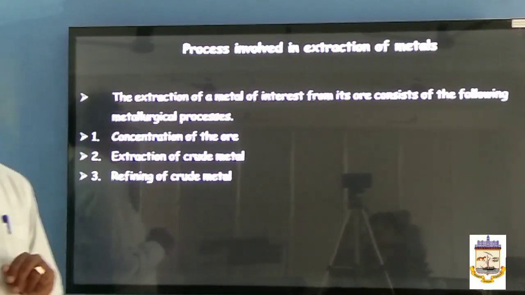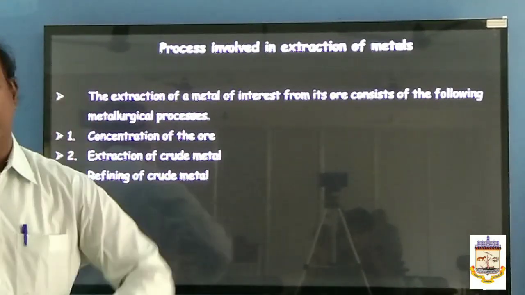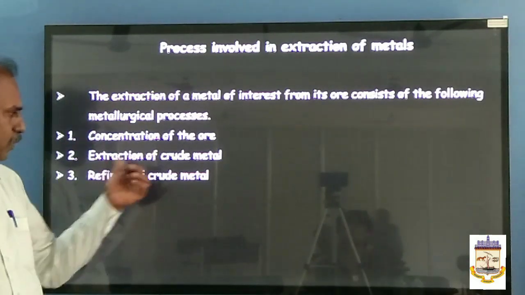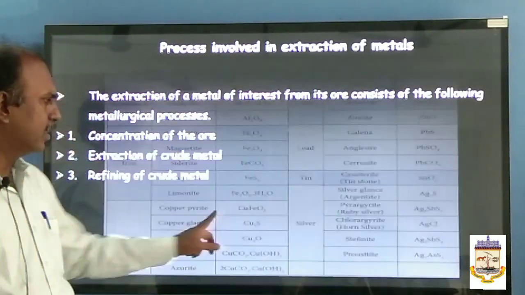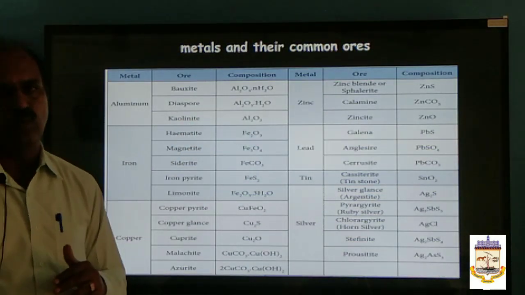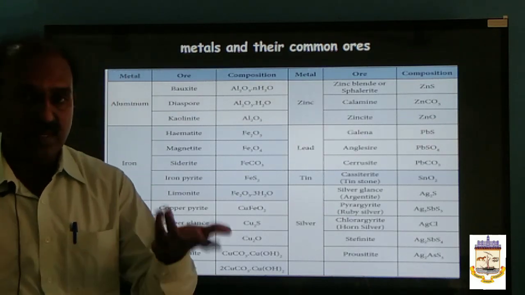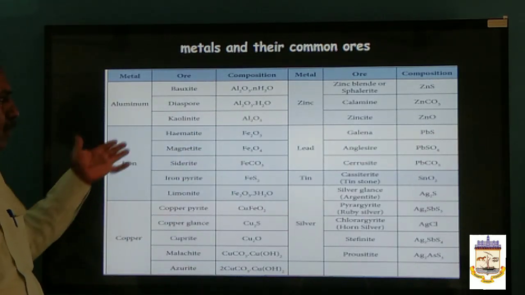This extraction of metals has three steps. One, concentration of mineral, a concentration of ore, and then extraction of crude metal and refining of the crude metal. Okay, generally if you look at the ores, there are various type of ores. Ores may be in the form of oxides, sulfides, carbonates, silicates, halides, and many. So some examples are listed in the tabular column.